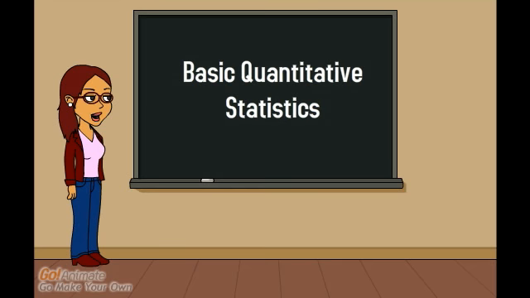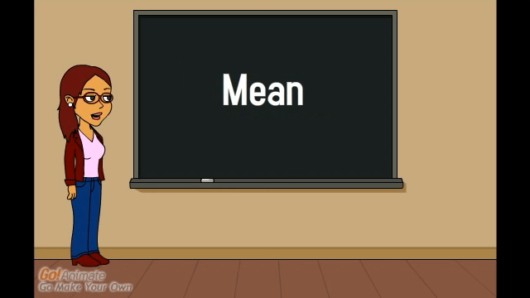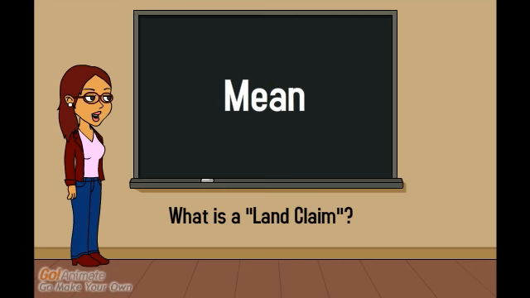With the remainder of the questions I will explain the basic quantitative statistics of mean, median and mode. The mean is often explained as the average. You would add up all of the answers and divide it by the number of answers received. A good example for this question was understanding what a land claim was.